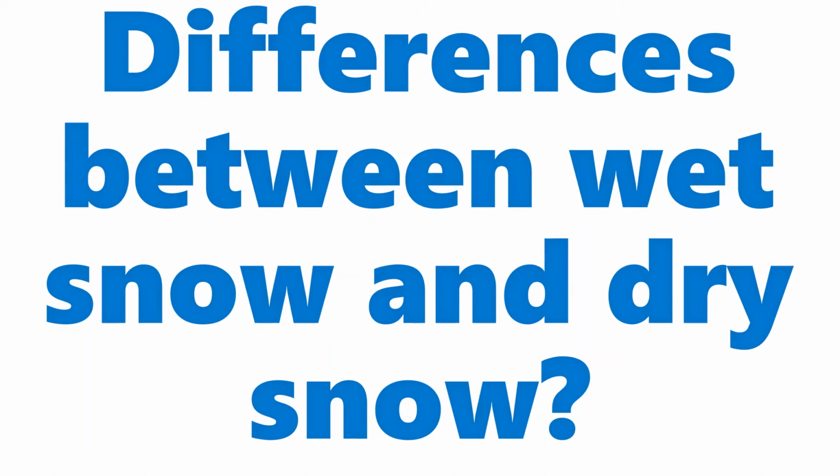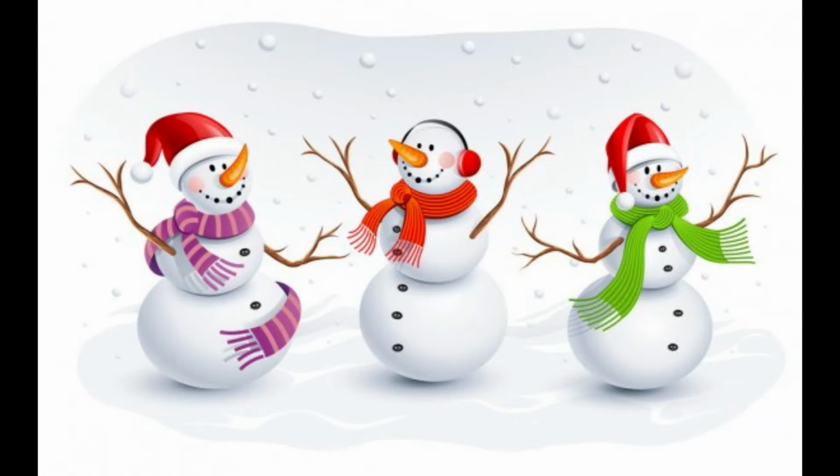What are the differences between wet snow and dry snow? Wet snow occurs when the temperature is slightly warmer than 0 degrees Celsius. The snowflake will melt around the edge and stick together to become big, heavy flakes. This creates wet snow which sticks together easily and is good for making snowmen, but is much more difficult to shovel due to its weight.